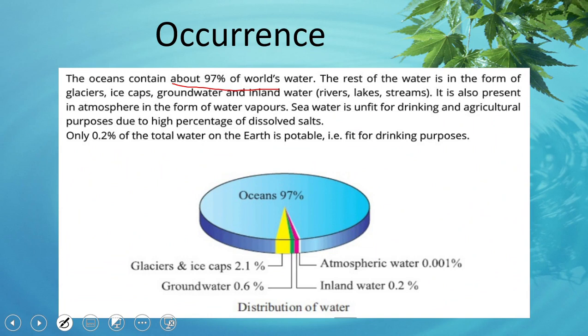So here is its percentage. Glaciers and ice caps cover about 2.1%. Atmospheric water, which is present in the form of vapors, has 0.001%. Groundwater 0.6% and inland water 0.2%. Of all the water, the water which is fit for drinking purpose is only 0.2%. That is, out of 100% water, the water which is available and fit for our drinking is only 0.2%. Read these figures, they are really important for MCQs.